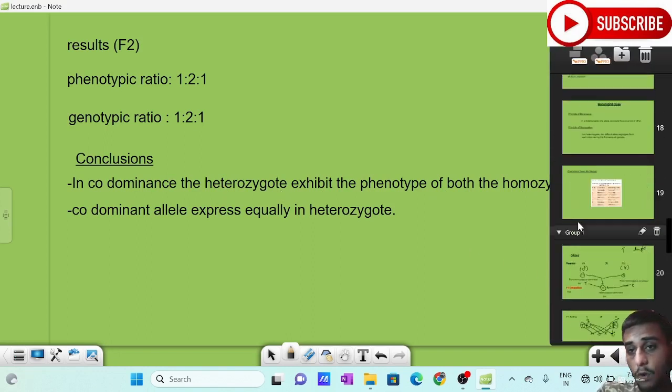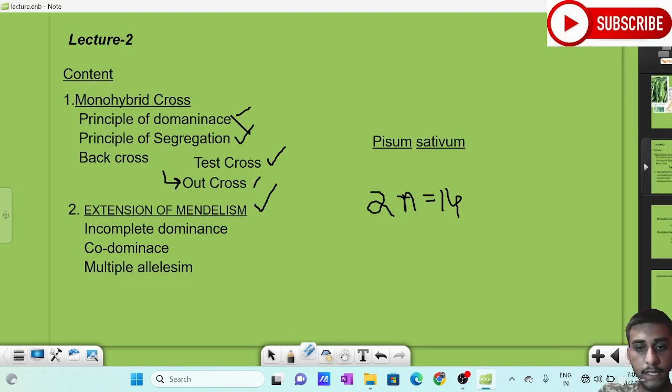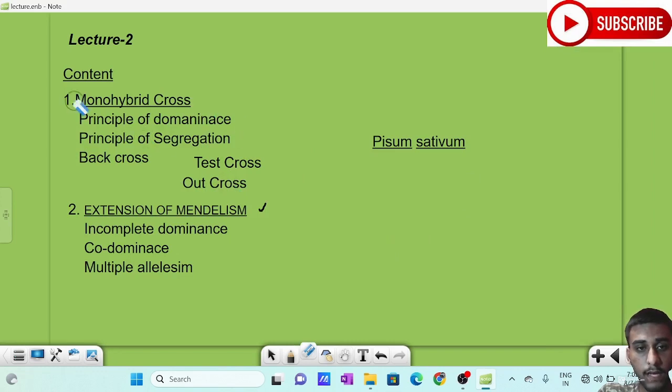So this is all about your part 2 lecture. These are the things we discussed here in part 2. I think this was easy for you. Here please correct this spelling. So we will see in the next part 3, where we will be discussing the dihybrid cross. Actually we have discussed it. What is a dihybrid cross? It is a cross where we take two different characters and consider only those two characters.